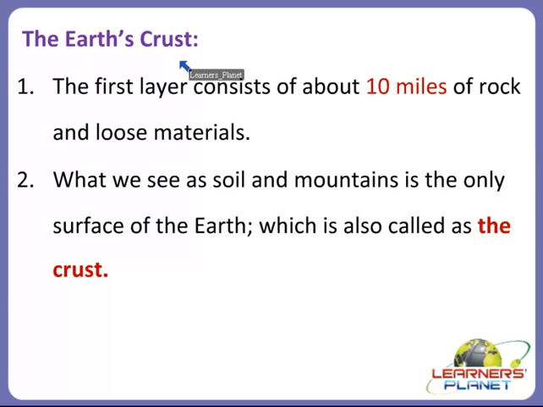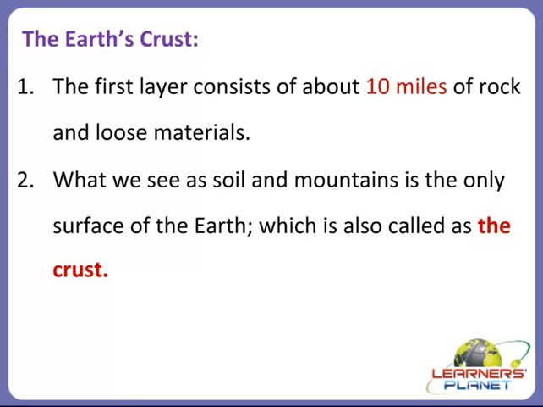So let us start with the outermost layer of the earth. Yes, the earth's crust. The first layer consists of about 10 miles of rock and loose materials, and what we see as soil and mountains is the surface of the earth, which is also called the crust. The crust is made up of rock and loose materials. It is the first layer, so it is somewhat tough, right? So this is about our crust.